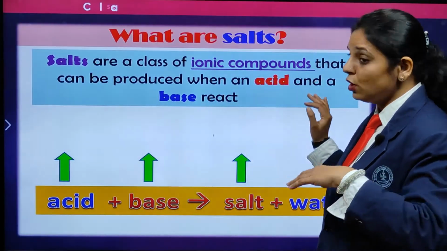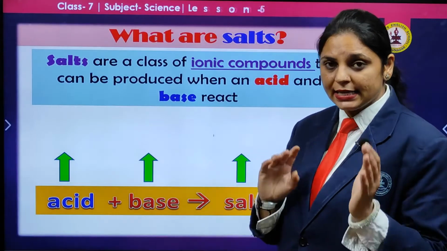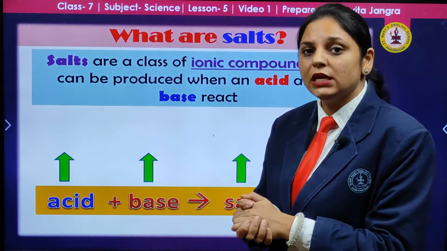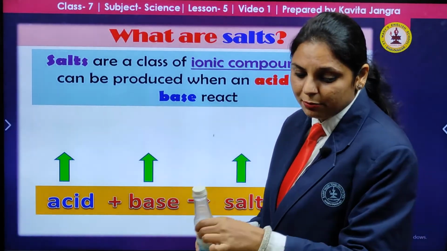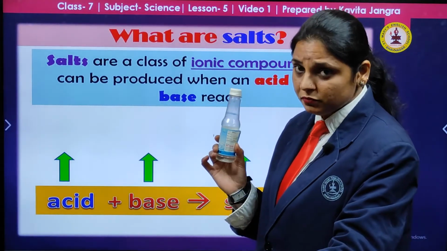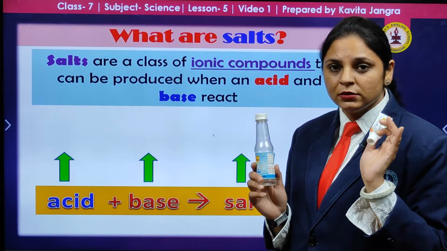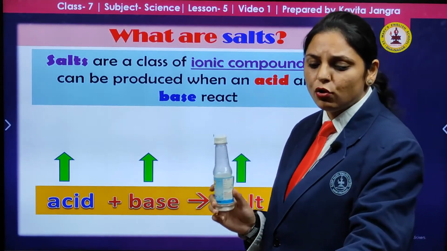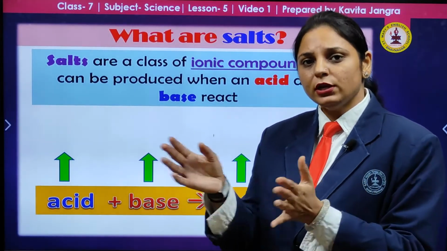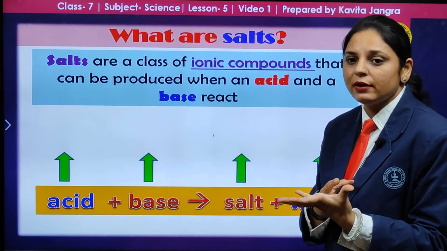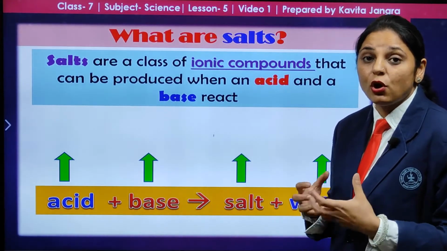Here, what are salts? As I showed you before, when acid and base react with each other, say for example if I take an acid, vinegar, and treat it with a base solution, for example detergent or any soap, then what is going to be given? Water is released, heat is also generated in this process, as well as the salt is formed.